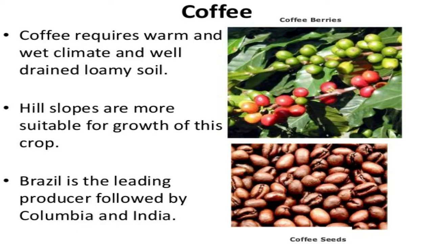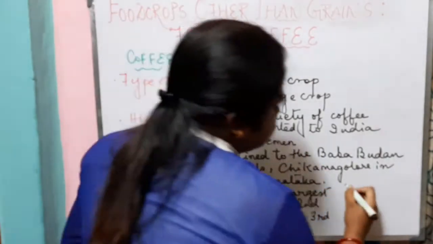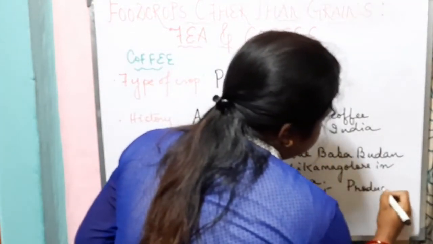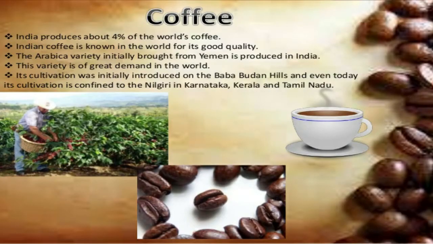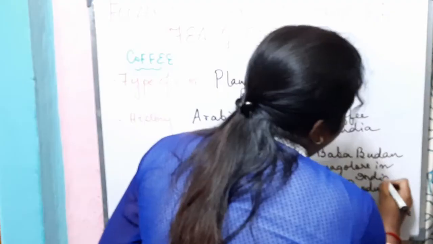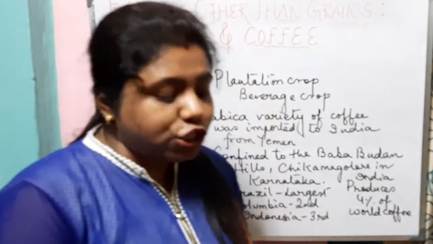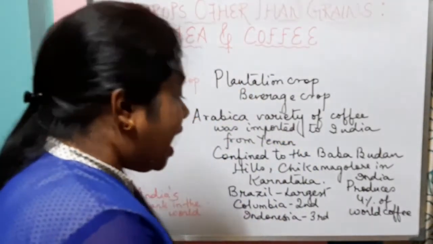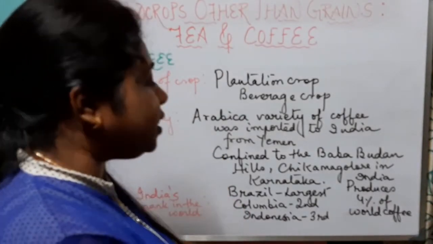India does not hold any rank in the world in the production of coffee. It only produces 4% of world coffee. The largest producer is Brazil, the second largest is Colombia, and Indonesia is the third largest.